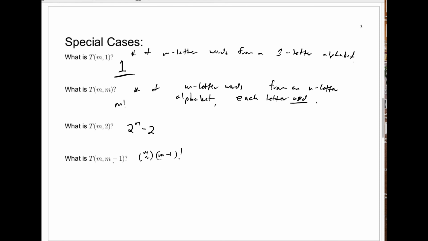And so the question is, can you give an explanation for why, if you want to put M balls into just M minus 1 boxes with at least one ball in each box, there are exactly this many ways to do it. So I'll state the results there. The homework question asks you to justify it combinatorially, and I want every one of you to really think hard about why these are the correct numbers. I'm writing them down here now because we're going to need them for the next lecture.